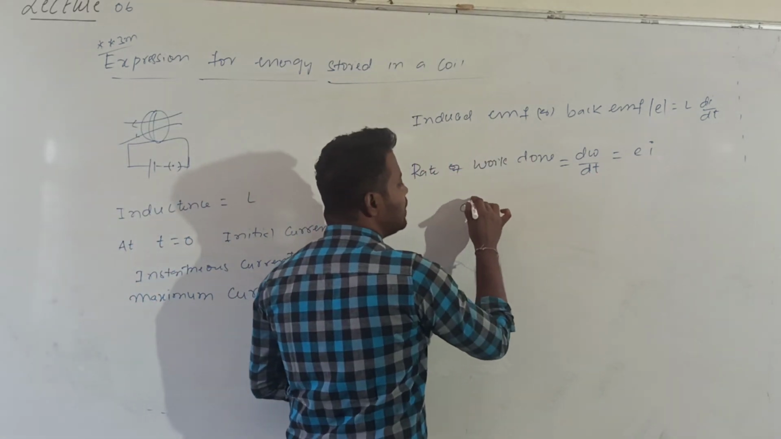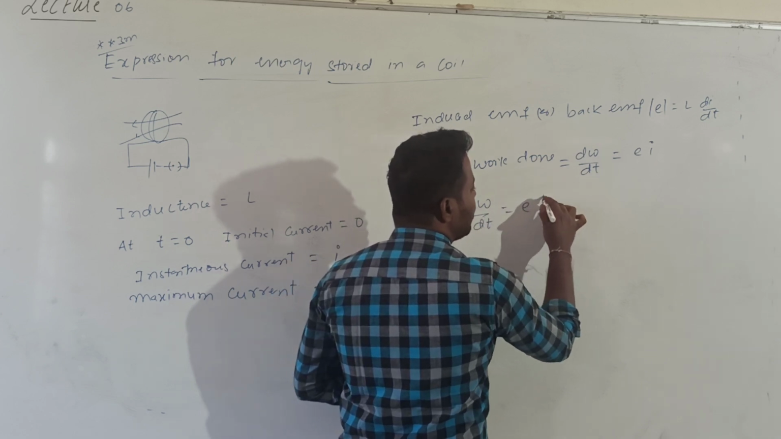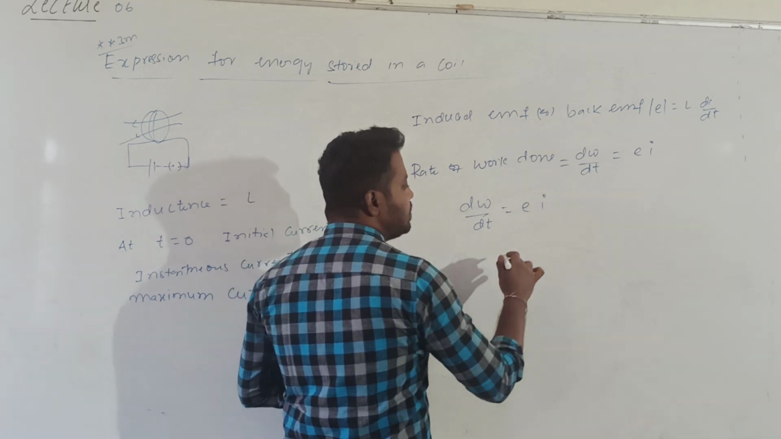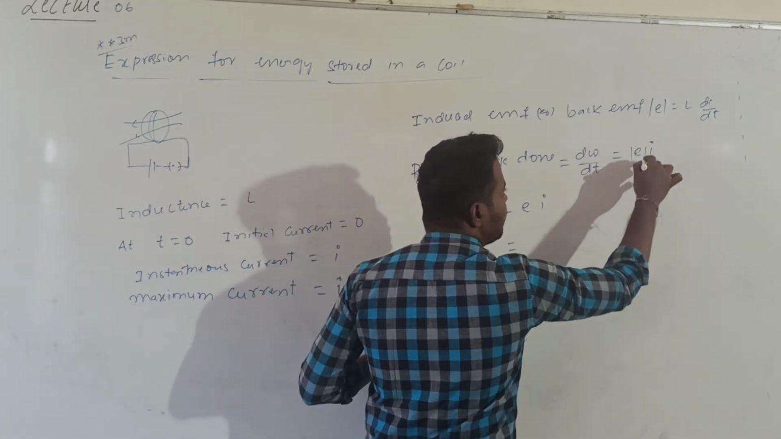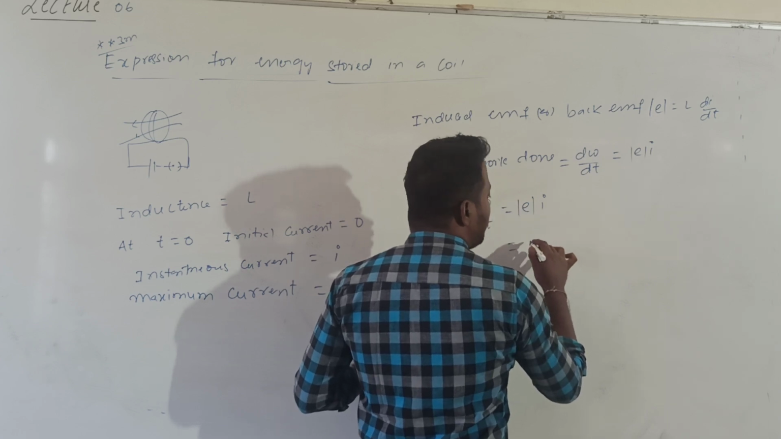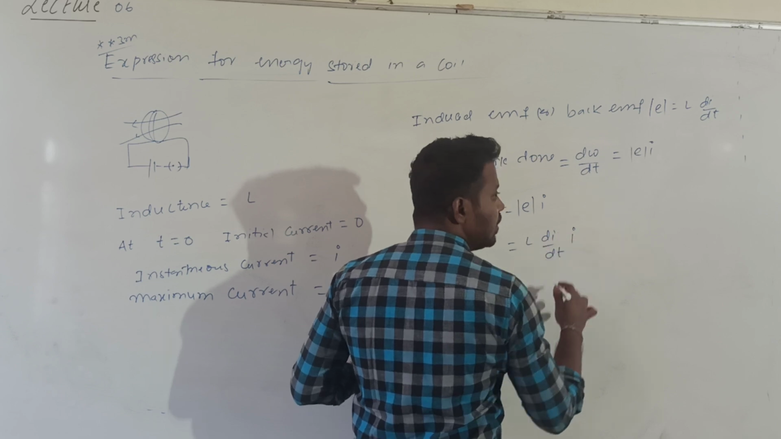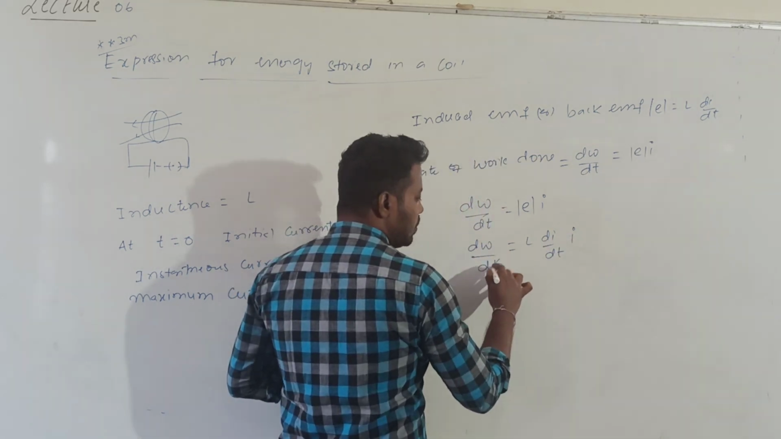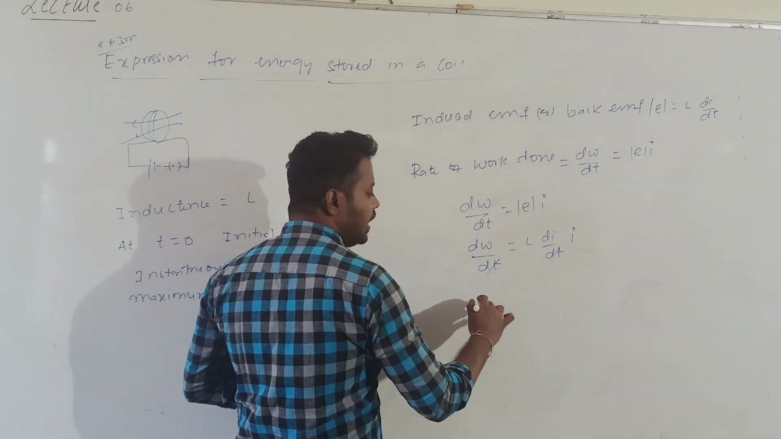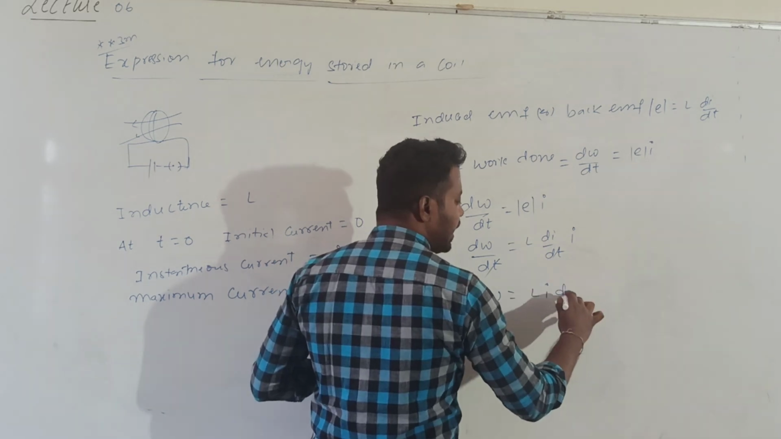So what did I get as the answer? dW divided by dt is equal to E into I. Can I substitute the value of E? This is the modulus of E, only the magnitude. Modulus of E value is L into di by dt, into I. So dW divided by dt, the dt cancels. So what will I get? dW value is L into I into di.